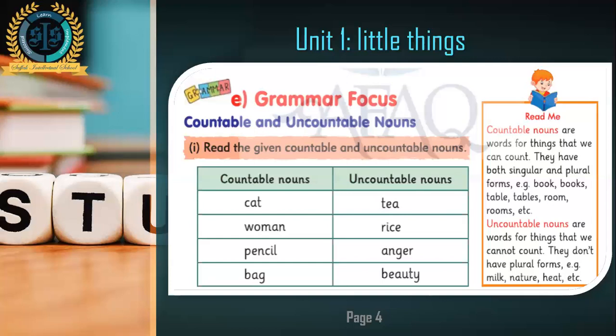Plurals mean when you have one noun and it changes to more, one or more. More means 2, 3, 4. So countable nouns can become plurals. Countable nouns are those nouns which can be counted. Uncountable nouns cannot become plurals. Uncountable nouns cannot be counted in terms of 1, 2, 3.